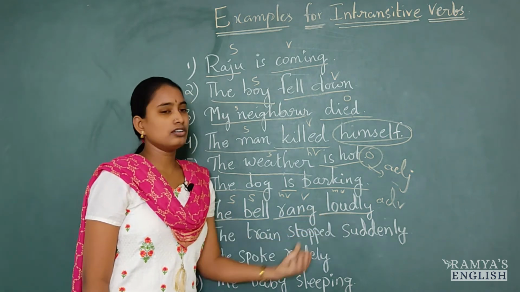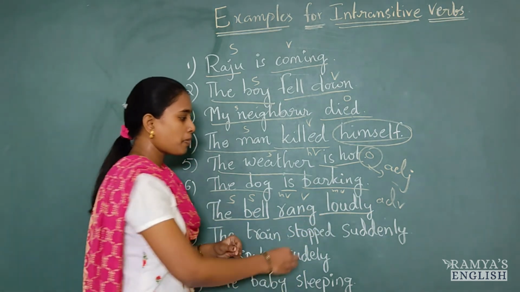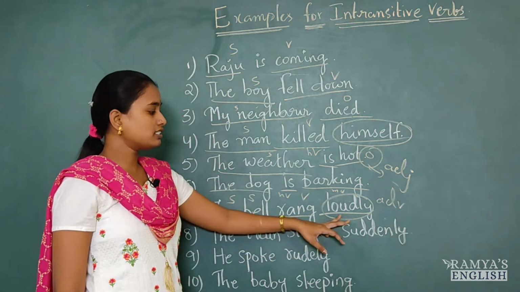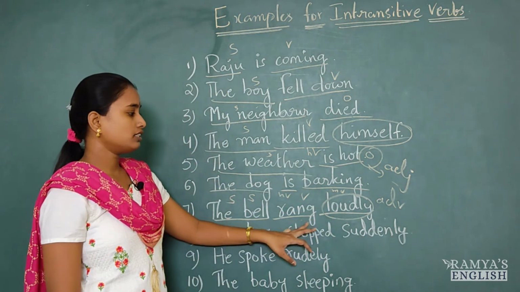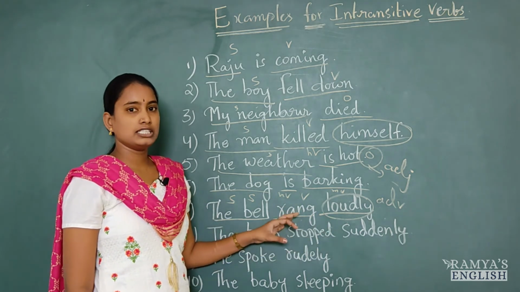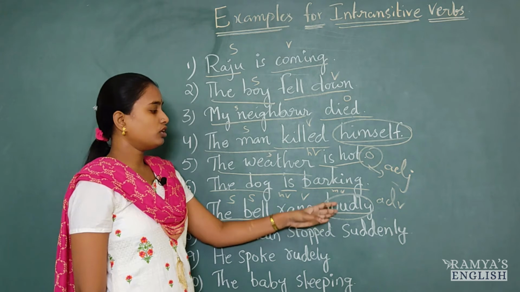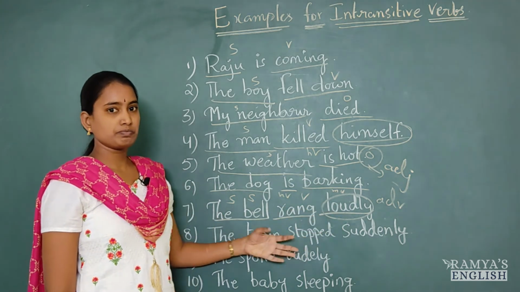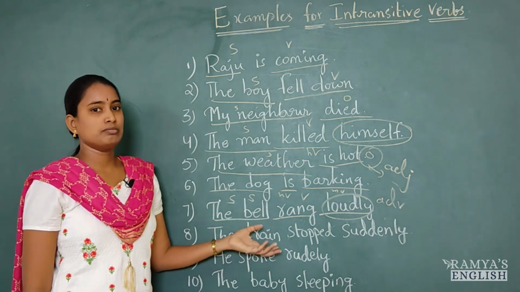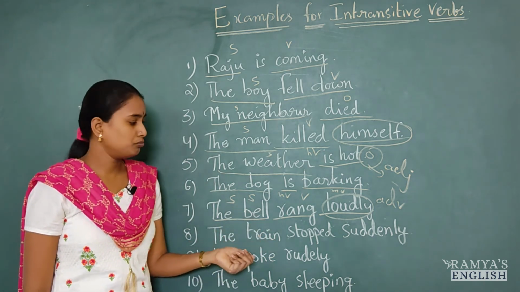So this loudly is not an object. Remember, this loudly is not any object here. It's just describing about this action. It's an adverb. So after the verb, generally, if it is an intransitive verb, we will get adverbs, adjectives. So we will get some other parts of speech, but we cannot get any object there.